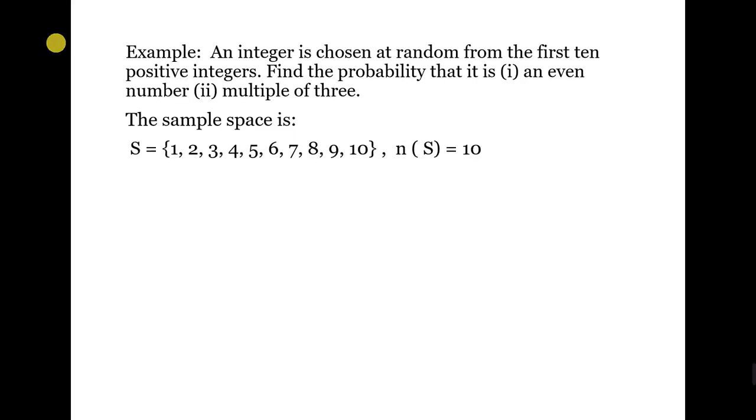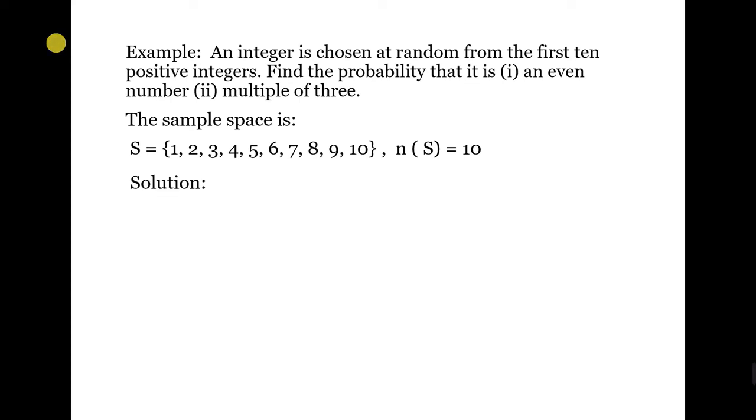Let us consider this example. An integer is chosen at random from the first 10 positive integers. Find the probability that it is, number 1, an even number, and number 2, a multiple of 3. The sample space is S equals 1, 2, 3, 4, 5, 6, 7, 8, 9, 10, and n is equal to 10.